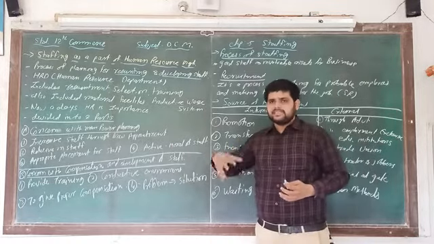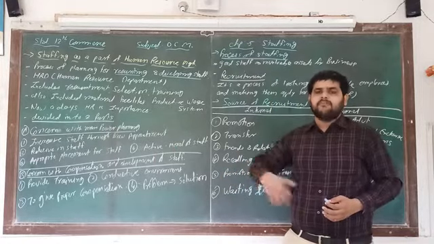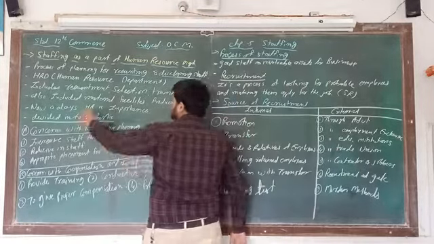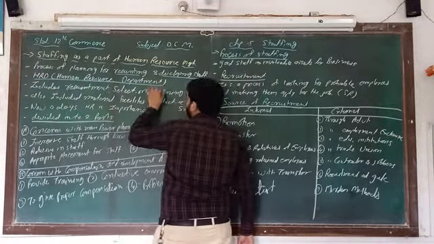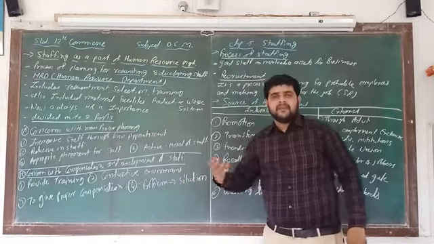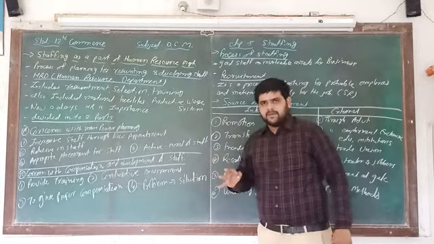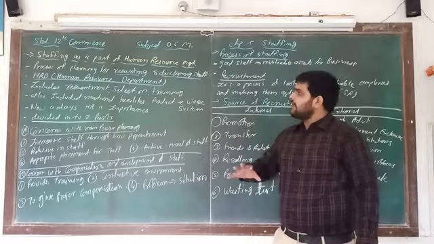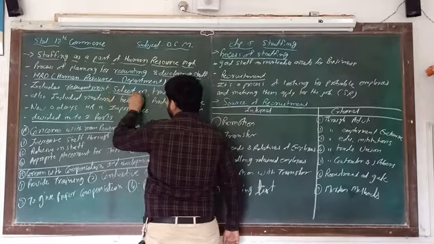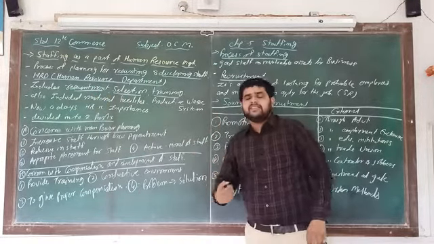We have to recruit the staff, we have to appoint the staff, and whatever staff come for the work, we have to develop them. That is why many organizations open a separate department called human resource development. In staffing, what is included? It includes recruitment, selection, and training. So mainly three things are included.